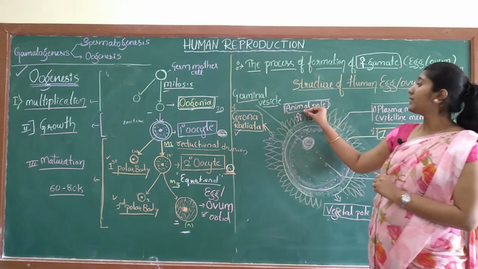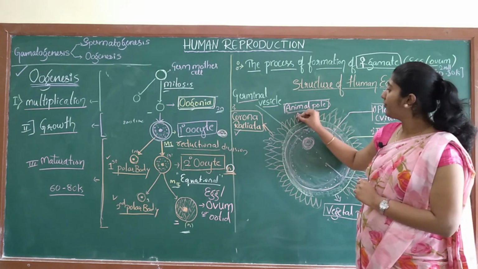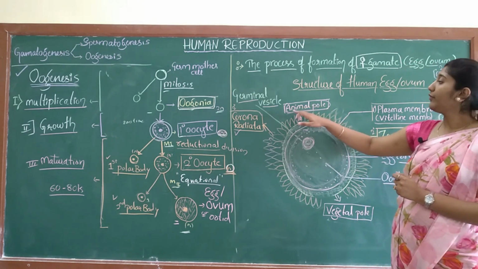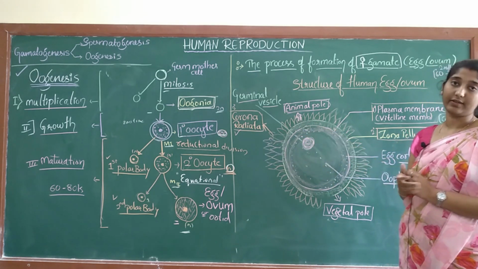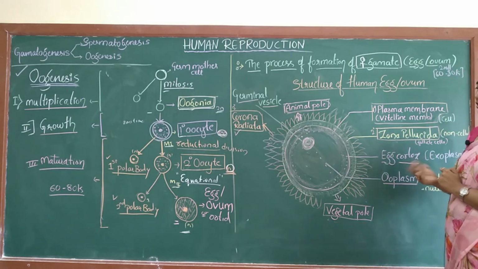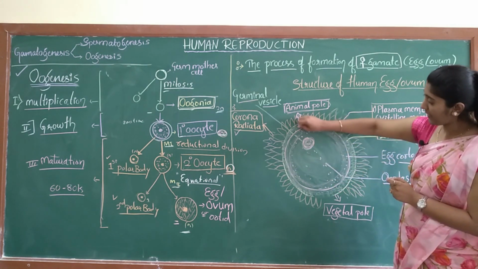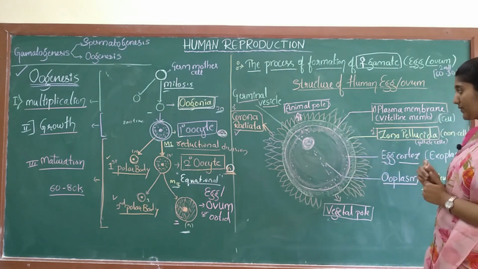And what is the importance? The animal pole is for fertilization, I mean the sperm entry. Through this portion of the egg the sperm enters, and after that fertilization takes place. And also, the embryonic division or cleavage takes place through this axis.